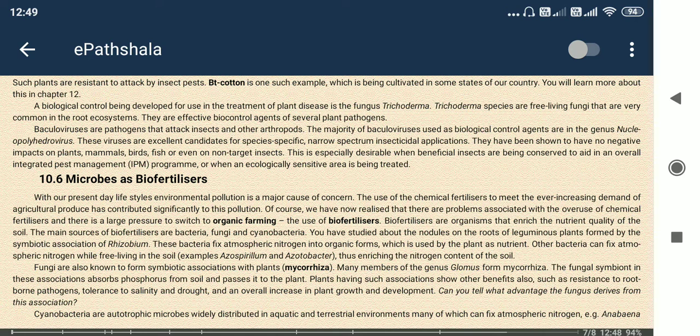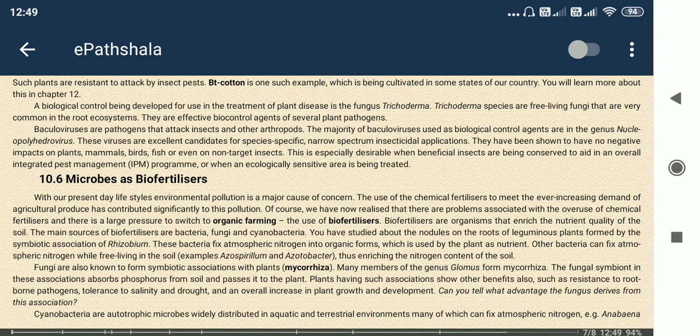So, microbes as biofertilizers. Microbes are biofertilizers means some microbes are helping in biofertilization. Okay, so fertilizers mean helping agricultural production. When microbes are involved in this, then it is known as biofertilizer. Okay, so organic farming is the term involved in this.